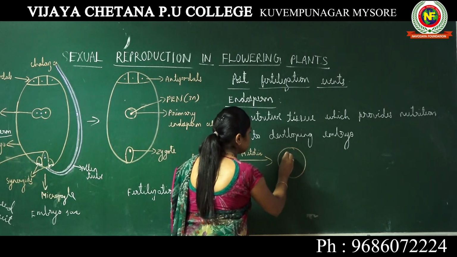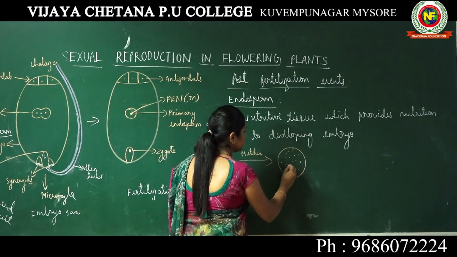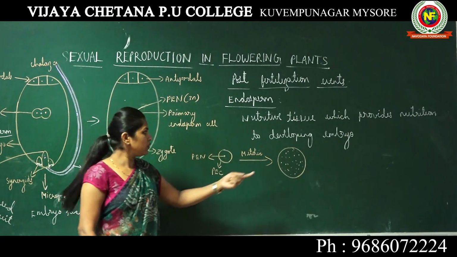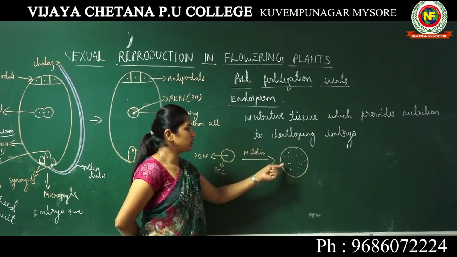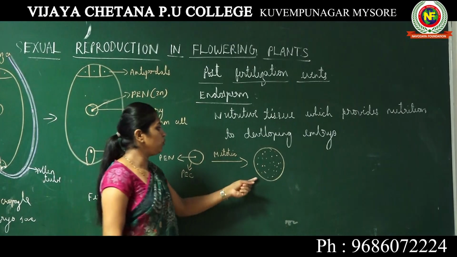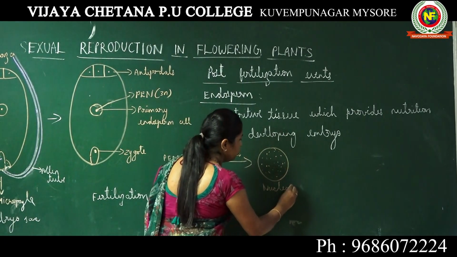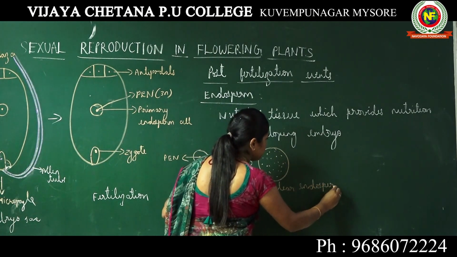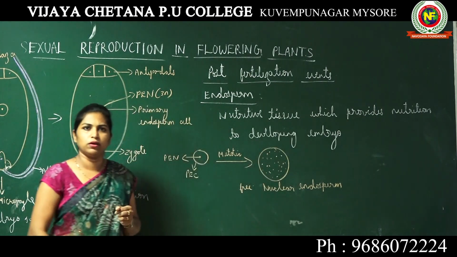Now you can find multiple nuclei inside this primary endosperm cell. Now we call them nuclear endosperm or free nuclear endosperm.